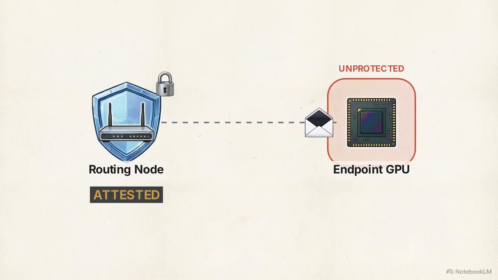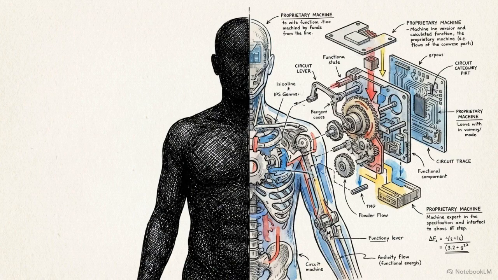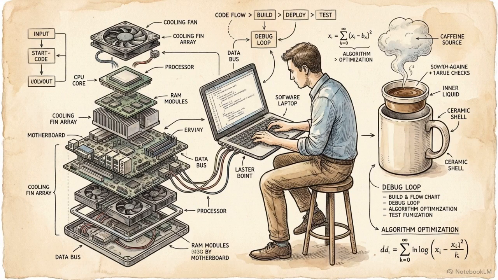However, it does not control the endpoint GPUs. Even with an attested router, the final execution environment still receives and processes the prompt in plain text. Level 1 effectively hides the who but exposes the what. This makes it sufficient for generic creative work or coding, but structurally unsuited for handling proprietary enterprise intellectual property.